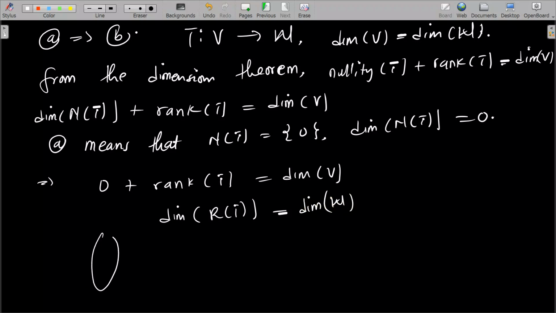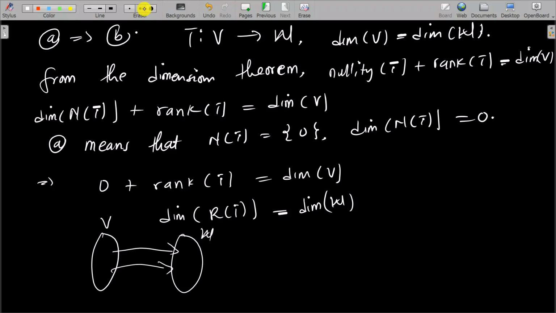So what is an onto function? Something is onto if the codomain is equal to the range. What I mean by the codomain is, we know that this is V, this is W, and if V maps to W, W will be the codomain, the set where you should get something from. But if all the values you get in W, the total range you get, is the same thing as the codomain, then you have an onto function, or onto map.